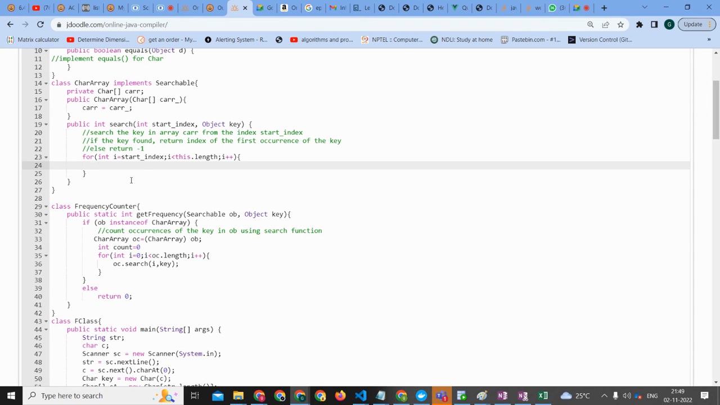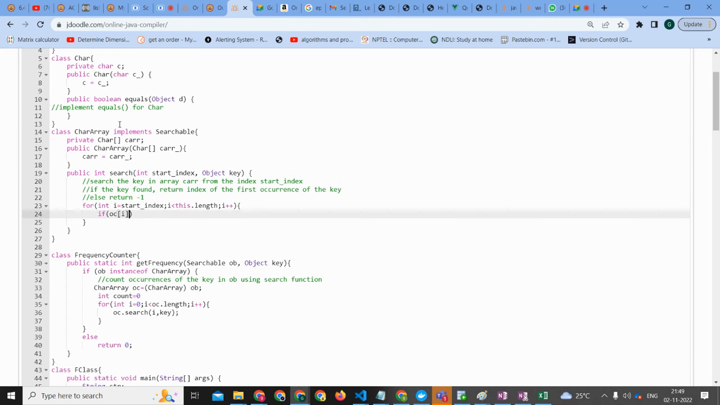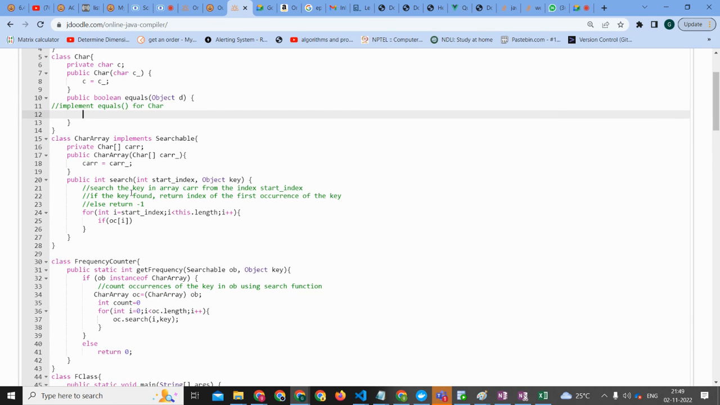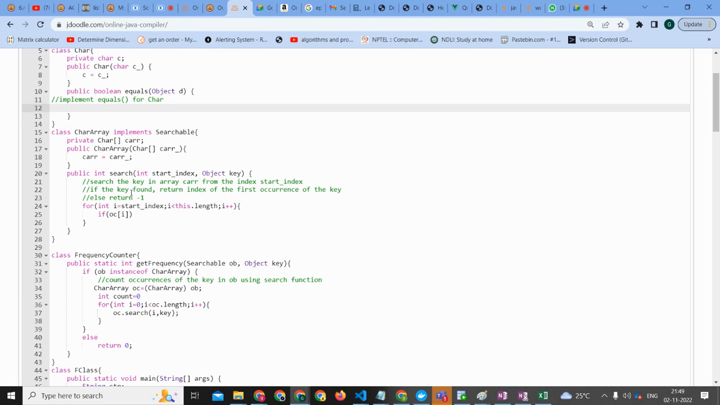Go ahead, Aditya. If OC of i equals, dot equals. We have to implement the equals for char also. So public boolean equals of Object d. Since it's of object type, we need to convert it back to the character type, right?